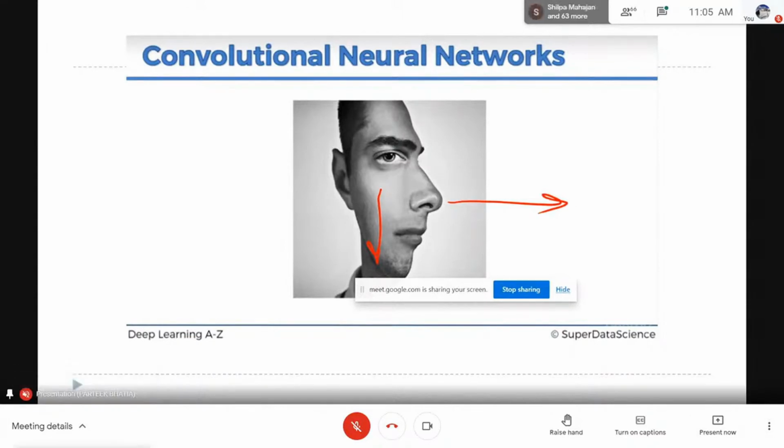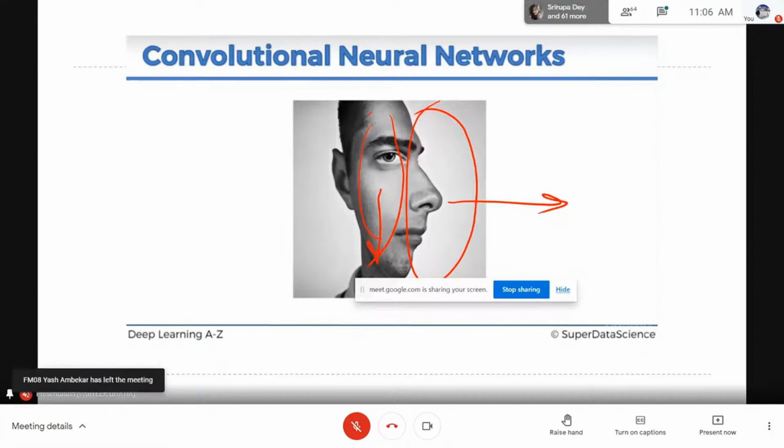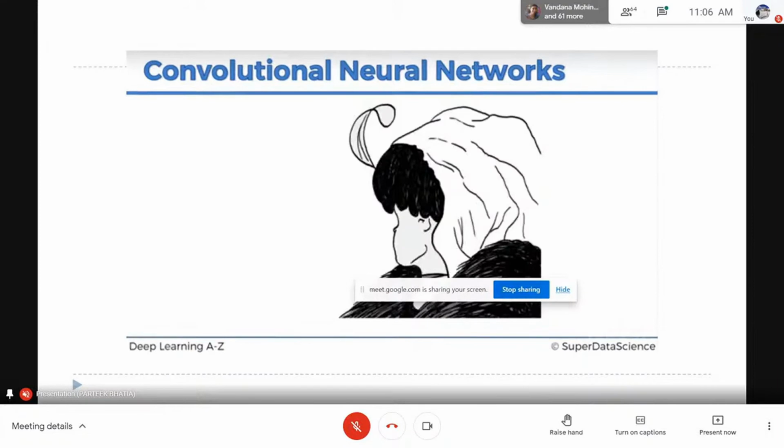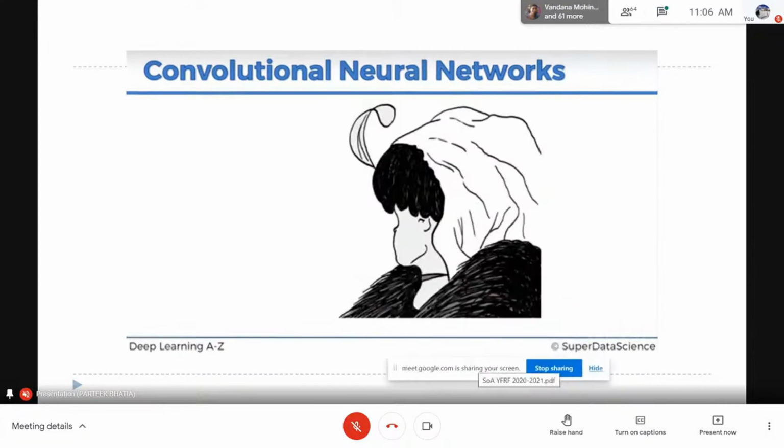If you consider this particular feature set, you will identify that the person is looking towards you. But if you focus on this particular feature set, you will see that the person is looking towards another side. Both things are correct, and this is the way the human brain works. It is all about the portion of the image where we are focusing, and based on that we are able to identify two different persons from the same image. Tell me something about this picture.